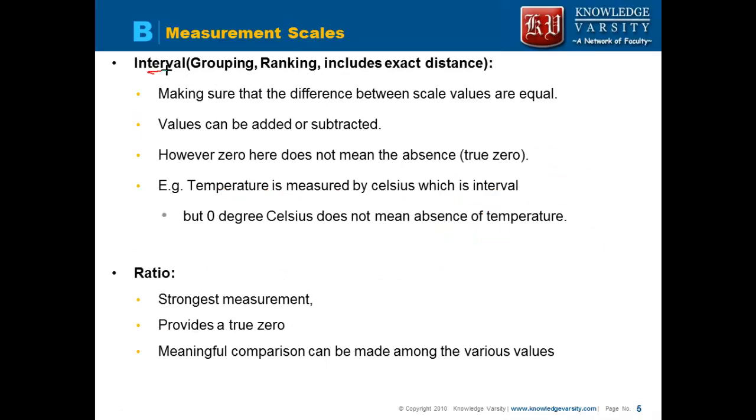Then the interval scale. In the interval scale you are grouping, then ranking, and then it includes the exact distance. That means you know how much better this group is than the other group.